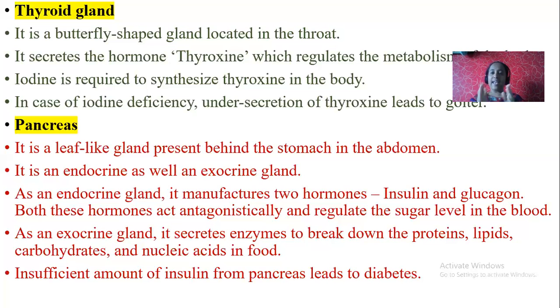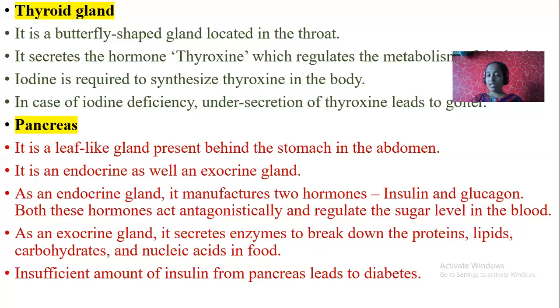Insulin converts extra glucose into glycogen. If the blood glucose concentration is more, insulin acts upon this glucose and converts it. Say, for example, this is one glucose, second glucose, third glucose. It just joins all the glucose and forms glycogen. A combination of so many glucose molecules is called glycogen. This is the function of insulin.